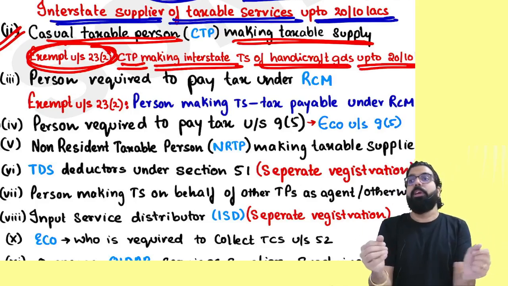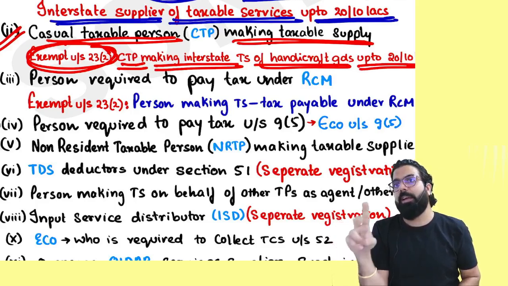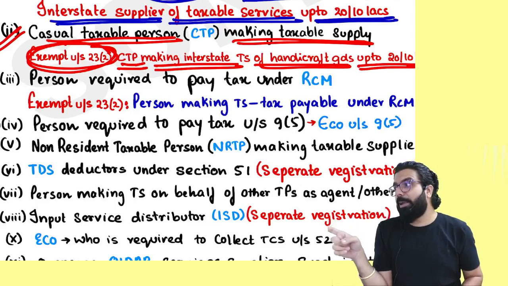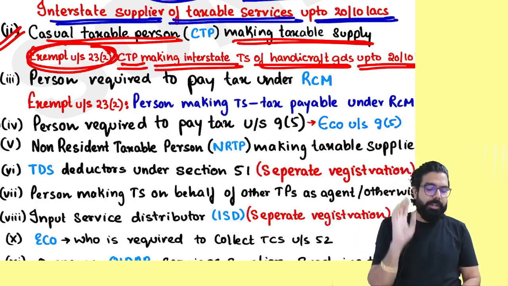Tell me one thing. Casual taxable persons are required compulsory registration. But the exemption is given to whom? Handicraft supplier. Up to what limit everyone? 20 lakh or 10 lakh.